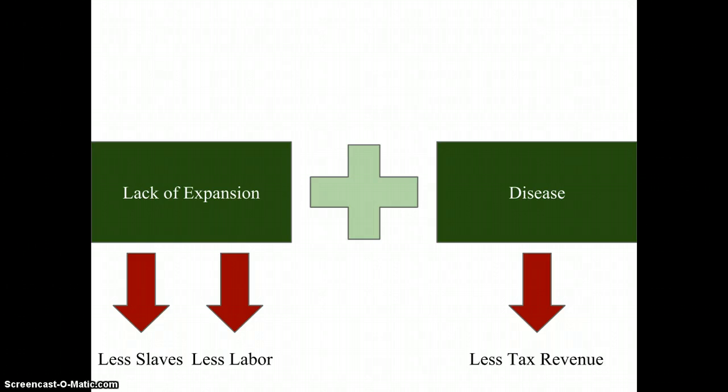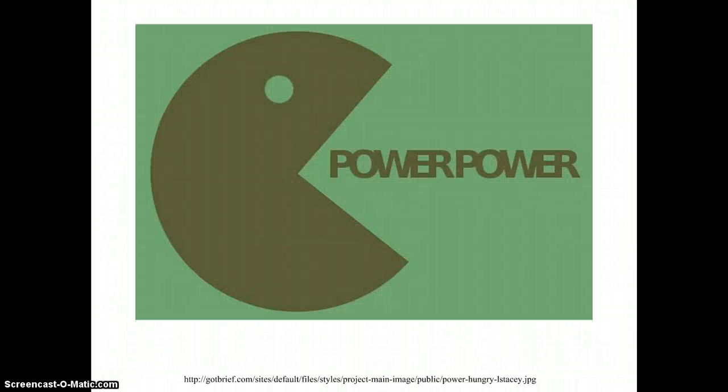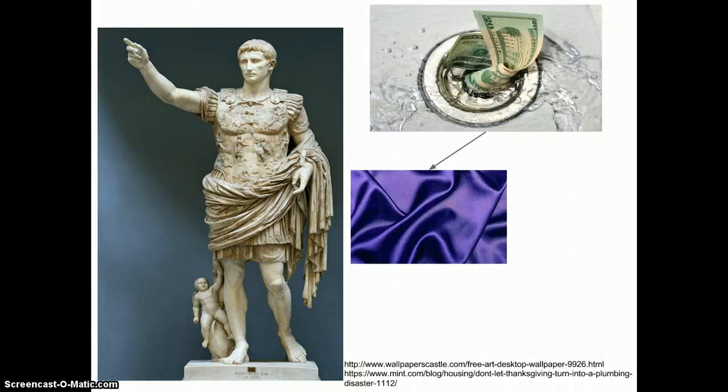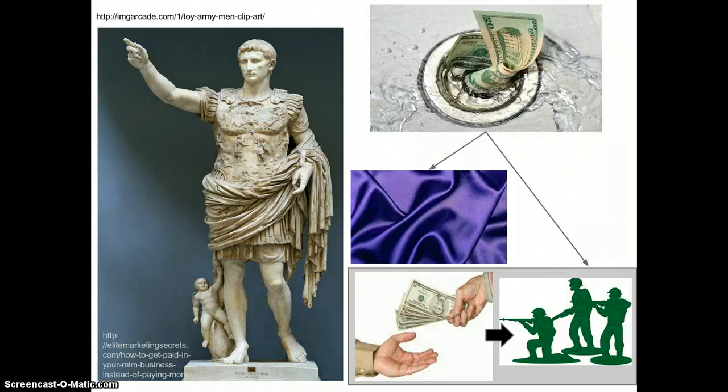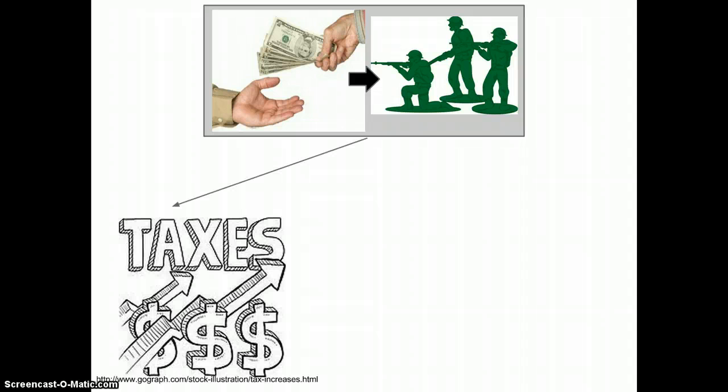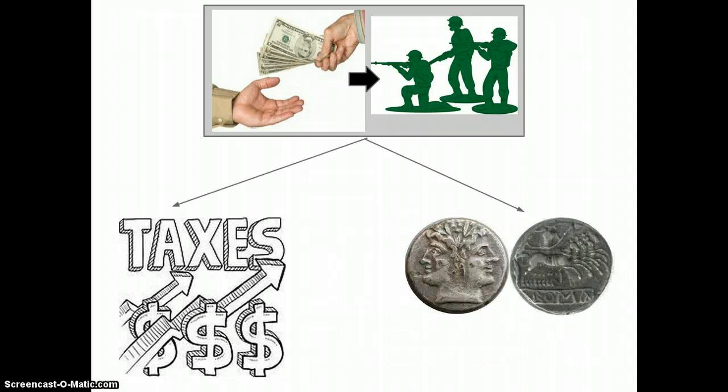Another issue arose from power-hungry emperors, because as they became more obsessed with their own power and themselves, they became less effective in governing their empire and cared more about carving out power and glory for themselves. Thus, emperors were wasteful and made unwise decisions, such as spending money on luxuries and paying the military to remain on their side. In order to pay the military to remain loyal, the emperor needed a steady income, so this led him to raise taxes and debase coinage, which in the long run added more problems to the economy due to inflation.